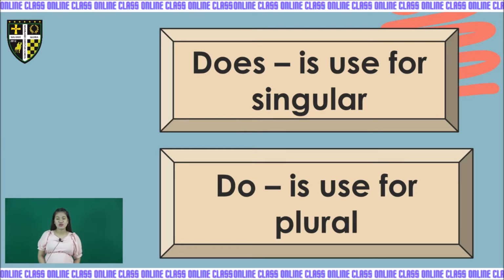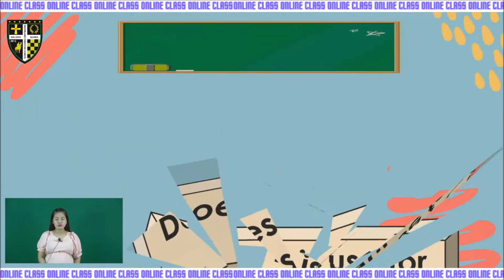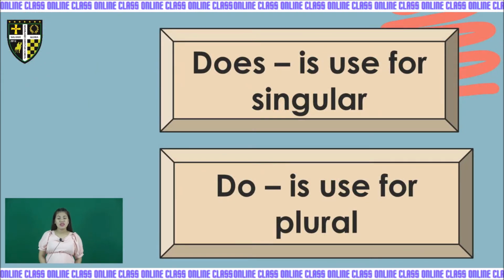Does is used for singular pronoun or singular subject. Then do. And then do is used for plural pronoun or plural subject.